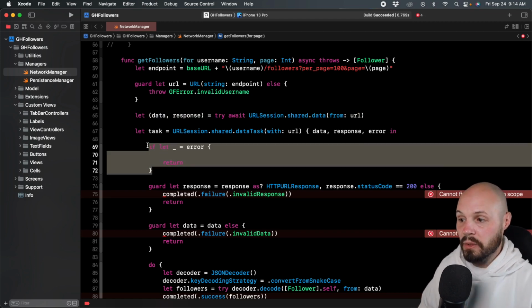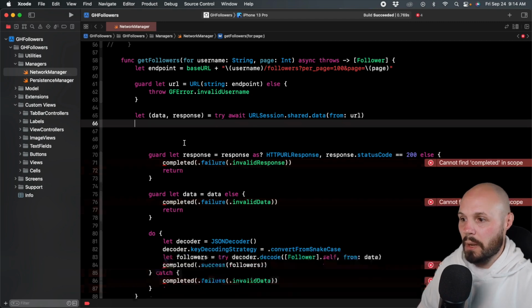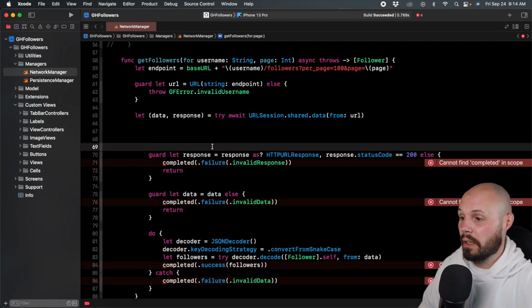So like I said, that handles the error. So we don't need this. And that handles this data task, right? So we don't need this. And I'm just going to be going down the line, deleting stuff, because we are going to reuse a lot of things here.